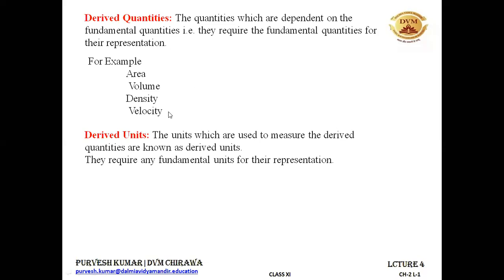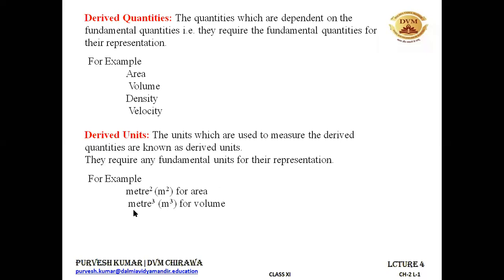For example, the unit of velocity is meter per second. So meter is a fundamental unit for length, and second is the fundamental unit for time. So the unit for velocity is meter per second. That is a derived unit. So meter per second has been derived from two fundamental units. All right. So let's see the examples of derived units. Meter square, meter multiplied by meter. So it has been derived from 2 meters.